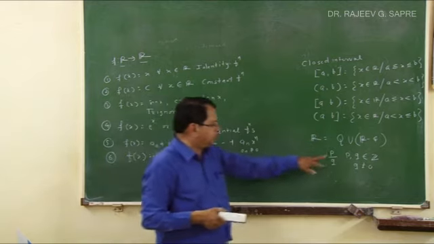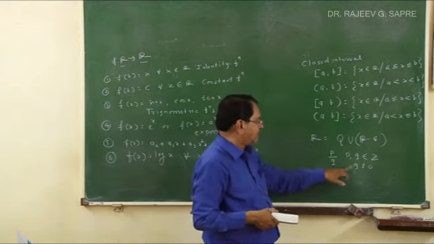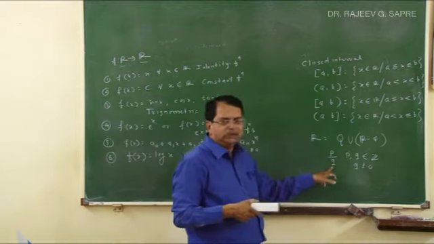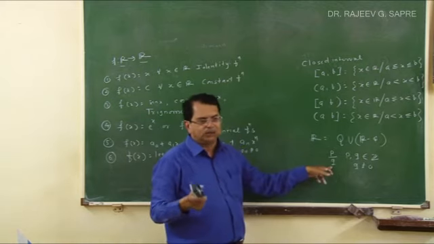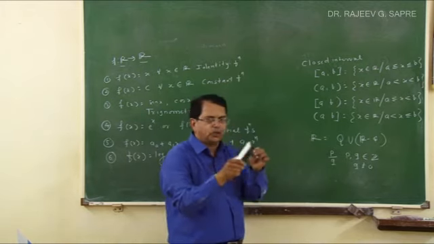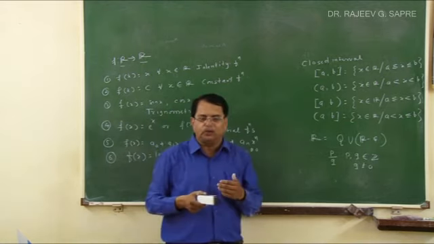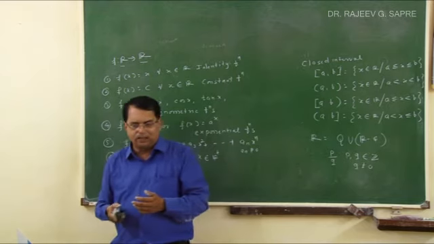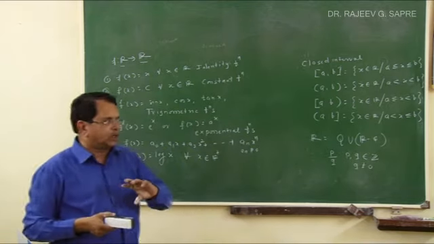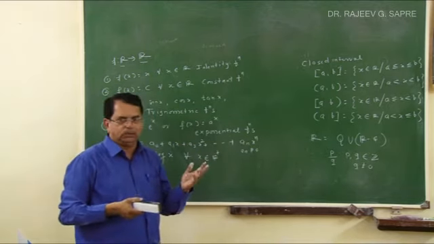So P upon Q, where P and Q are integers, and Q is not 0, because in mathematics division by 0 is never allowed. If you write 2 upon 0, it's meaningless. It's not allowed. 0 upon 2 is okay. You can divide 0 by any real number other than 0, but you cannot divide by 0. This is very important.